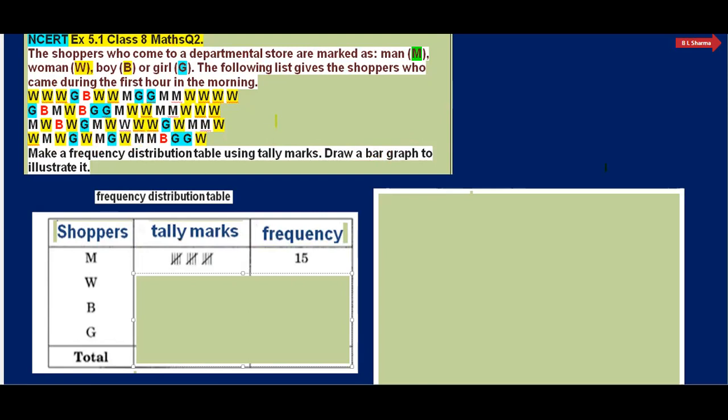So 15 men visited during the first hour. So we have written here, this is 15 in place of frequency. And telemark is then 5 plus 5, 10 plus 5, 15.